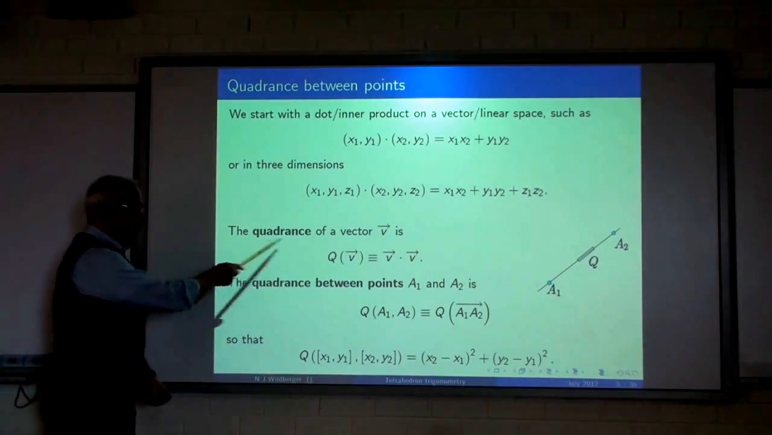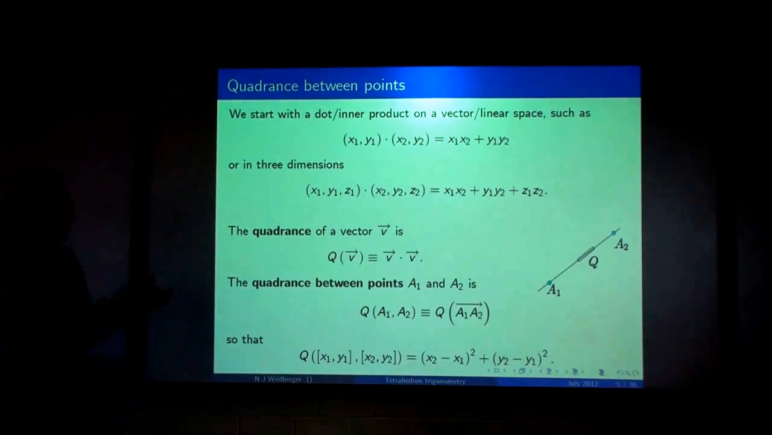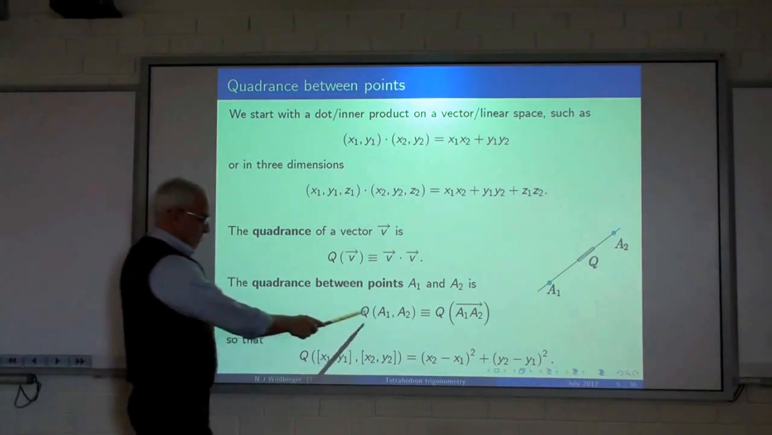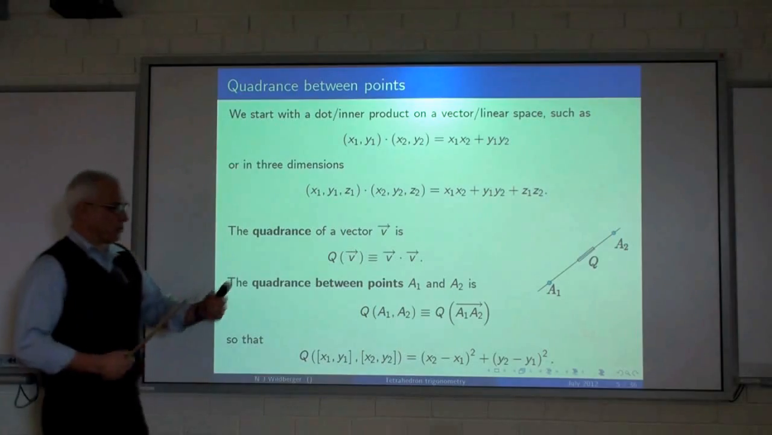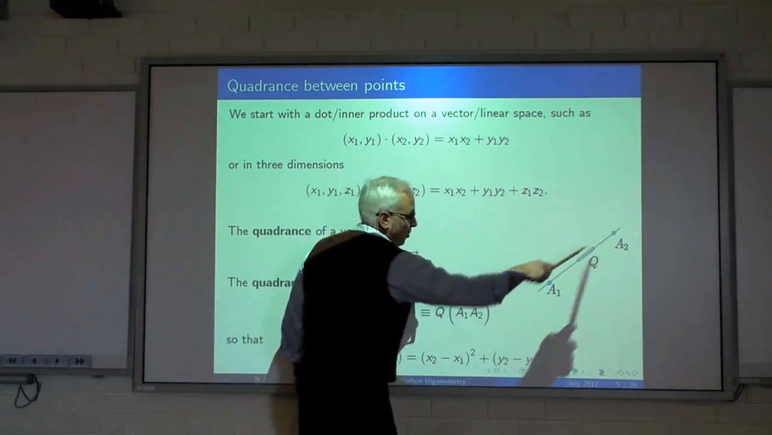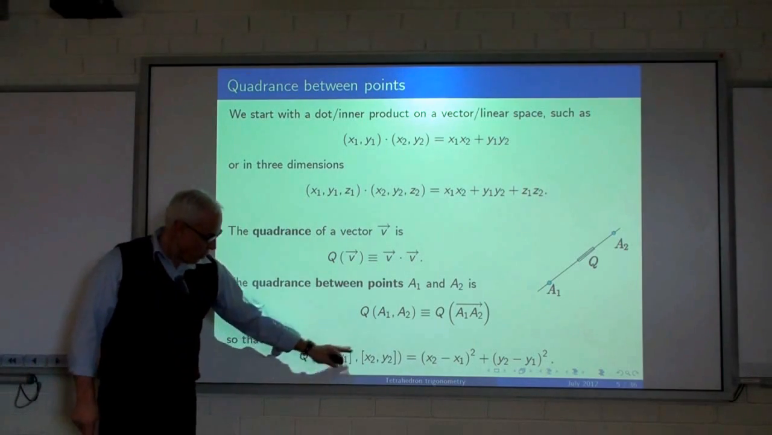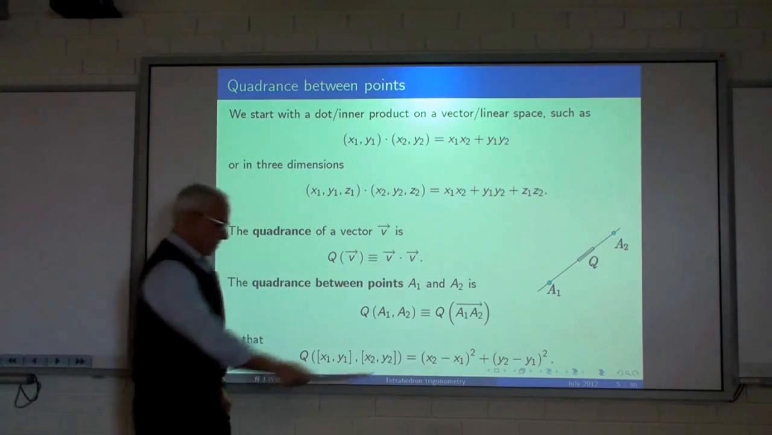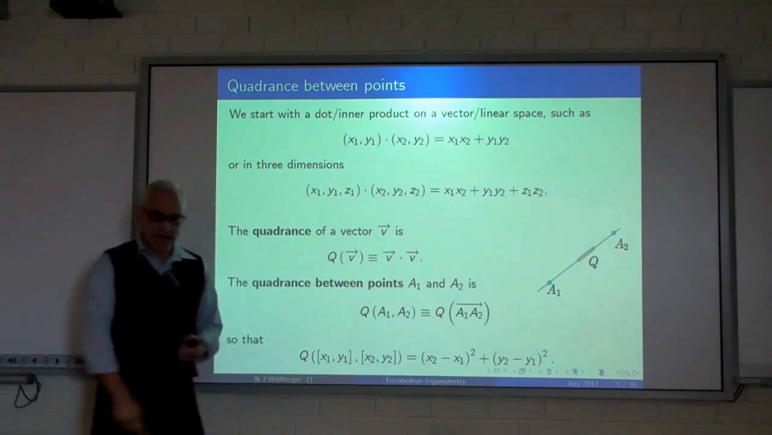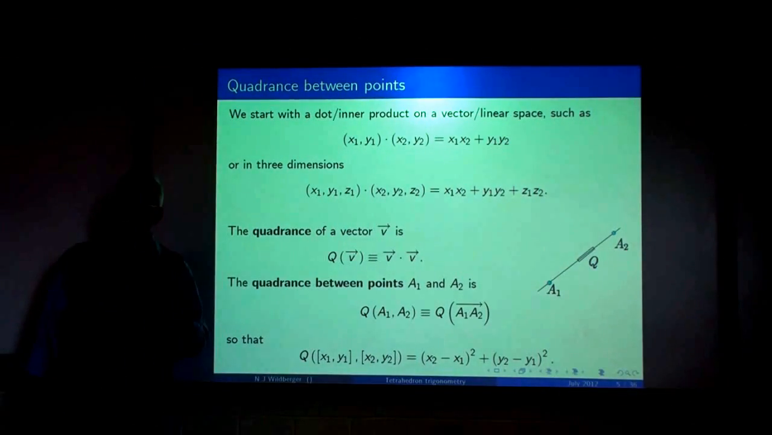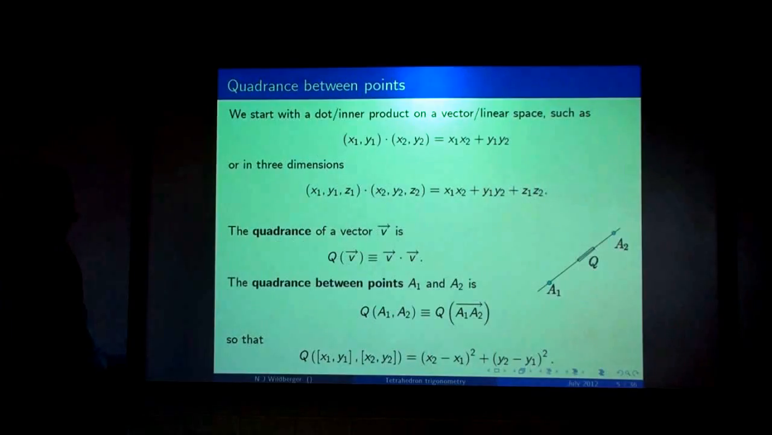And the main definition is that the quadrance of a vector is just what you get when you dot the vector with itself. And then we say that the quadrance between points is the quadrance of the vector joining them. Here's our notation for quadrance to distinguish it from distance. And here's an explicit formula for the quadrance between two points, just the difference between the x-coordinates squared plus the difference of the y-coordinates squared. And it's crucial that there's no square roots around. This is a purely algebraic quantity, making it much easier to work with than the distance.